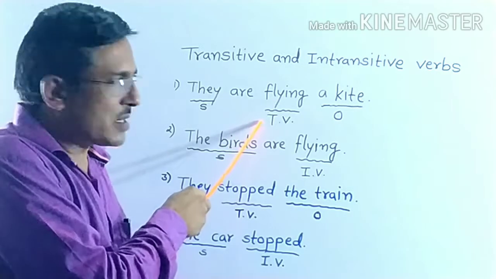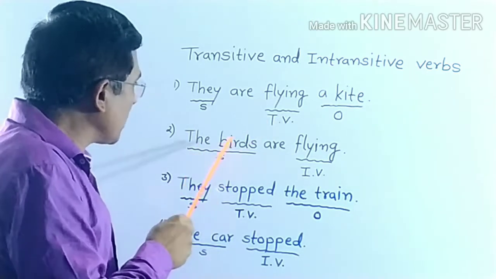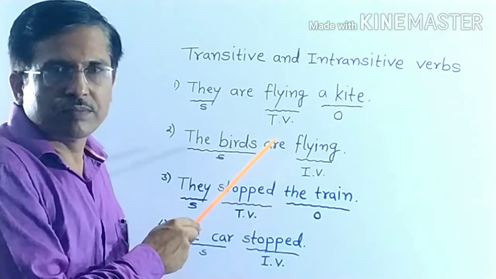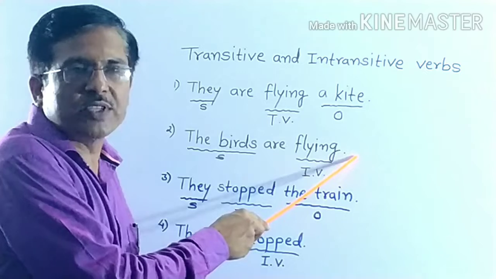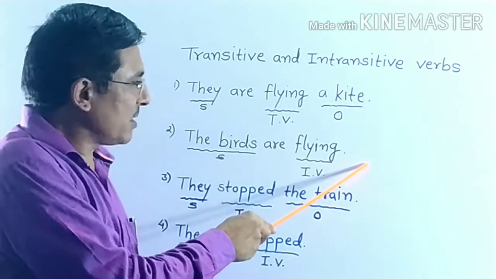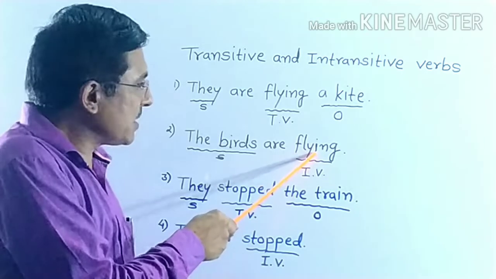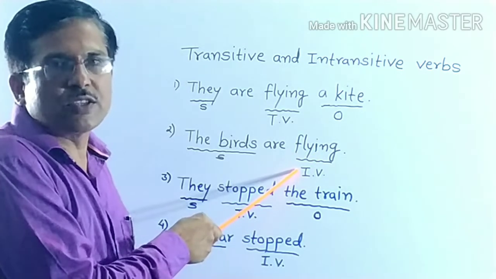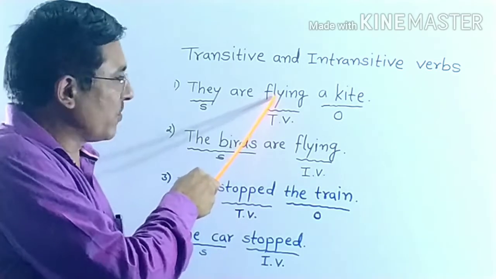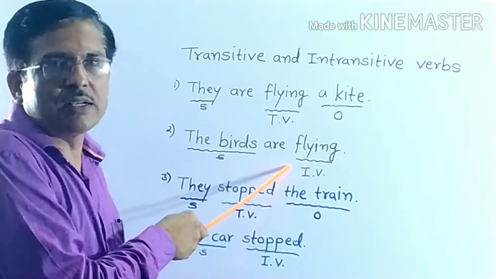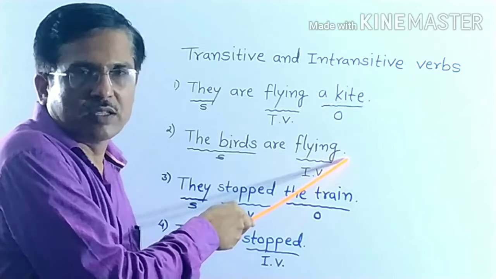Now see the second sentence. The birds are flying. In this sentence, flying has no object. There is no object. So, this flying is here an intransitive verb. Here object is there. Here object is not present.